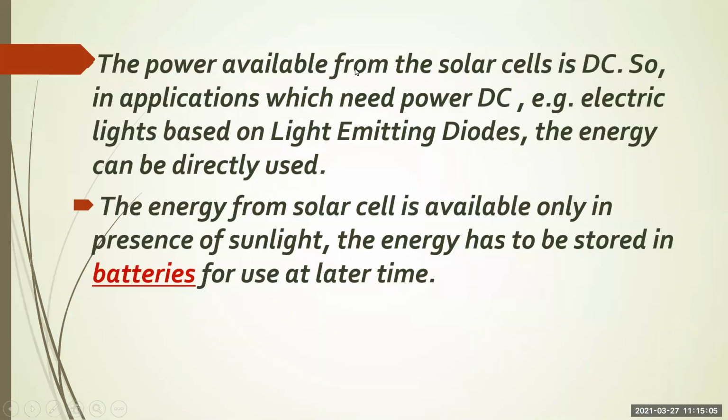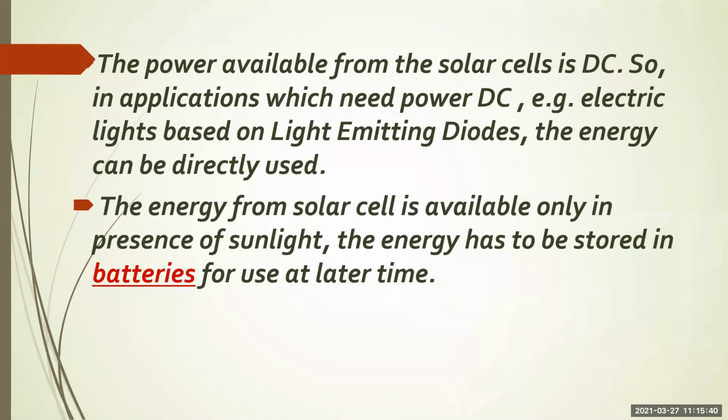The power available from the solar cell is DC. So applications that need direct current, for example electrical lights based on light emitting diodes, can use the energy directly. The energy from the solar cell is available only in the presence of sunlight. The energy has to be stored in batteries for use at a later time. So we directly convert solar light into electricity when there is sunlight.